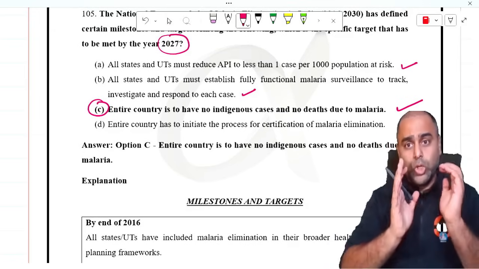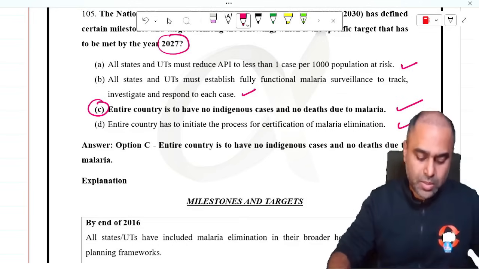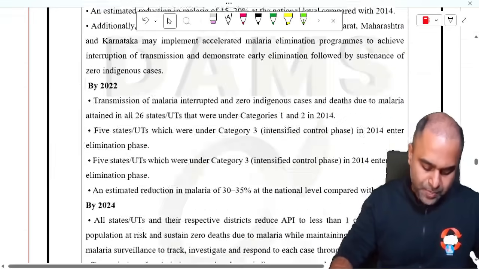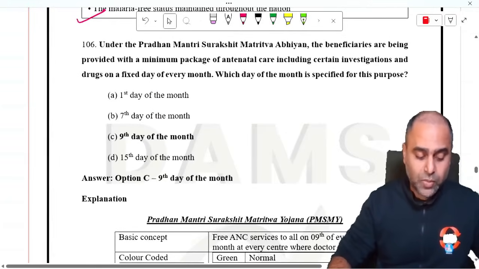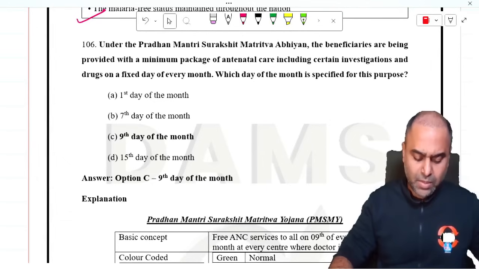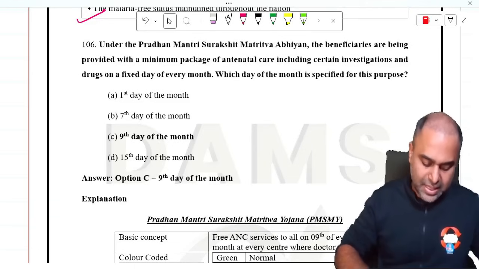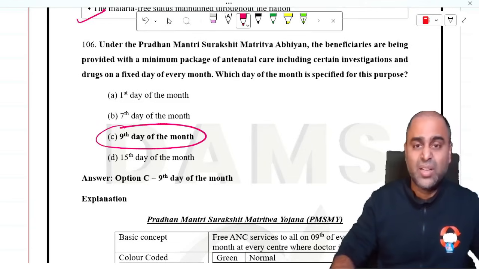So please do not miss out on this awesome question. Okay? Now, under the Pradhan Mantri Suraksha Matritva Abhiyan PMSMA, the beneficiaries are being provided with a minimum package of antenatal care, including certain investigation and drugs on a fixed day approach. Which day it is? It is the 9th day of the month.